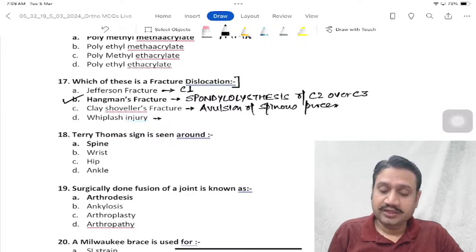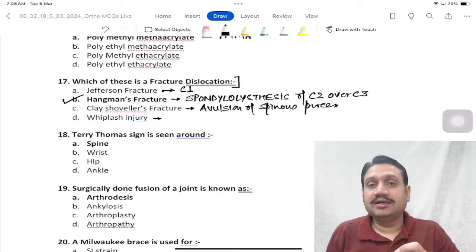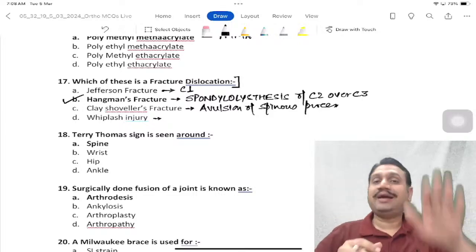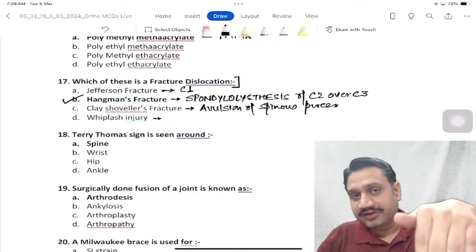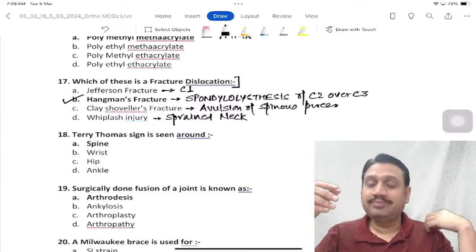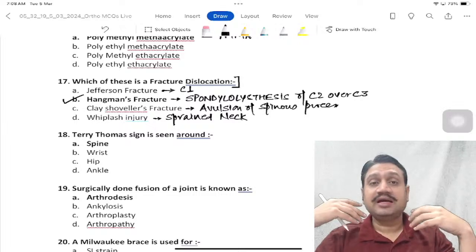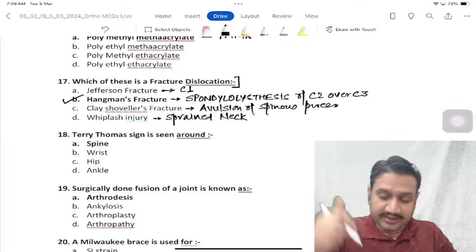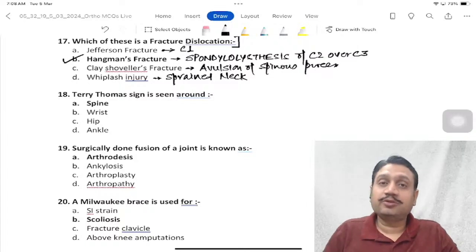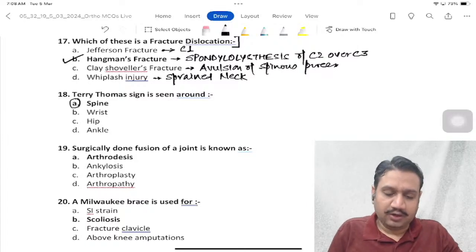And whiplash is what? Whiplash is sprained neck, right? Somebody is driving fast, neck goes back, and suddenly you apply the brake and jerk. So hyperextension of the neck followed by sudden flexion, right? So whiplash is sprained neck. Usually vertebrae are not involved, but there can definitely be injury to the soft tissues and maybe sometimes the cord as well. Okay, Terry Thomas, you remember that comedian from the UK, Terry Thomas. So Terry Thomas sign is seen around spine. Not exactly. It is seen around the wrist area.